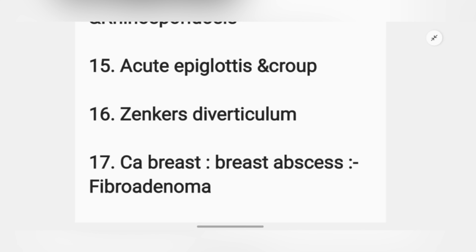So focus on this. CA breast. Make sure you study all the information you can for this. I would say, talking about cancers in total across the 19 subjects, this is the only topic with the highest probability of coming in your exam, so make sure you study CA breast. Okay, breast abscess and fibroadenoma are small tiny topics, just read them because sometimes they come in your exam, so it's easy to learn. Make sure you study them while reading CA breast as well.